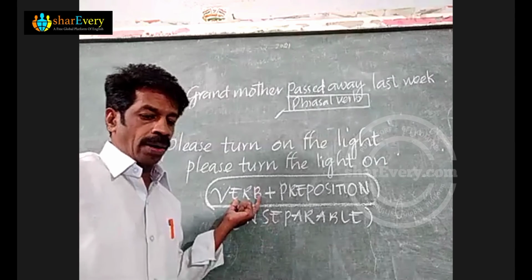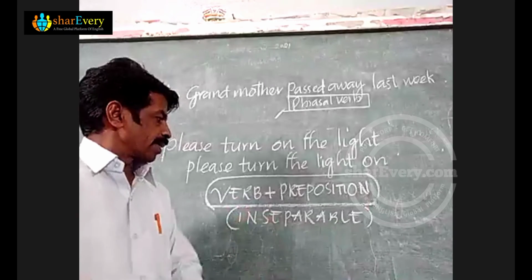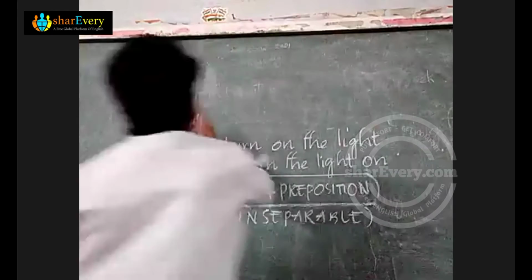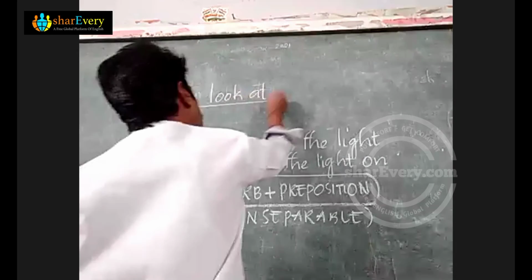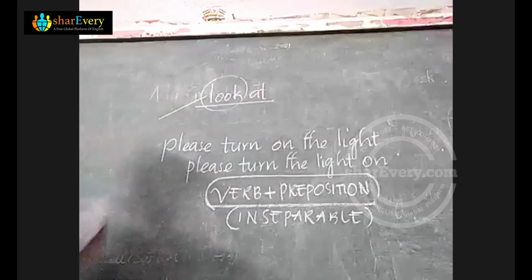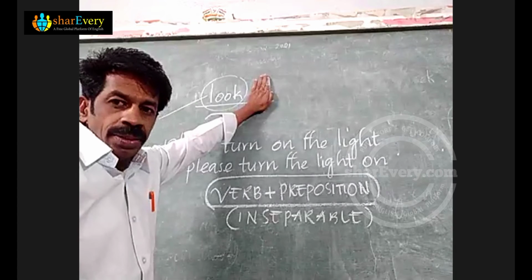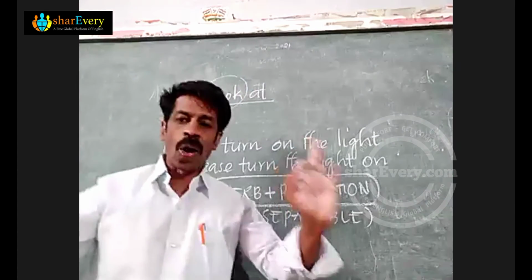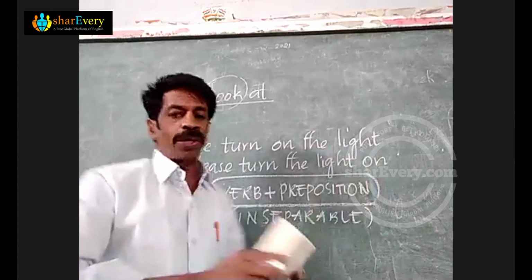And I add one more point here regarding prepositional verbs. When we talk about a prepositional verb, see, look at. It is nothing but a prepositional verb. Here the verb is look, and even if you remove the at, the meaning of the root word of the verb doesn't change.